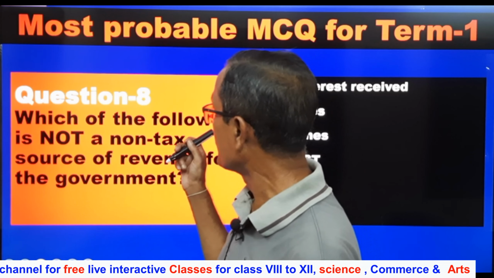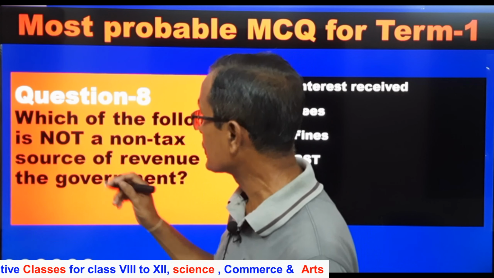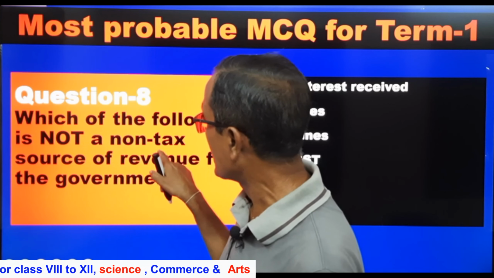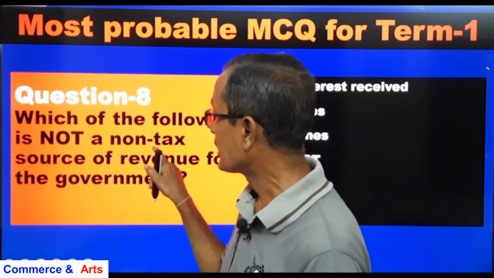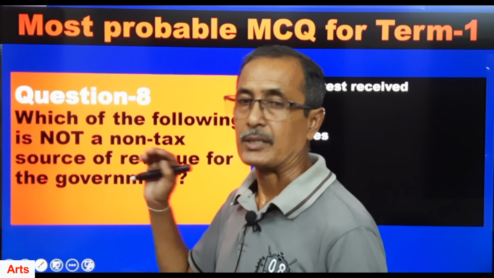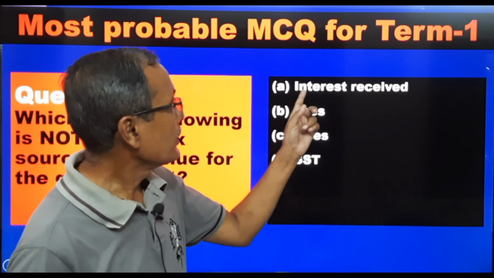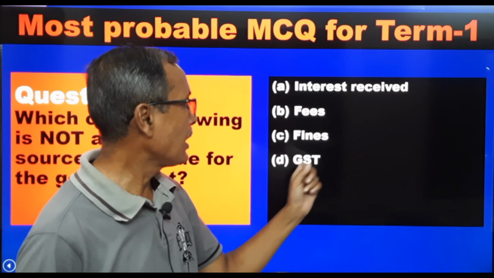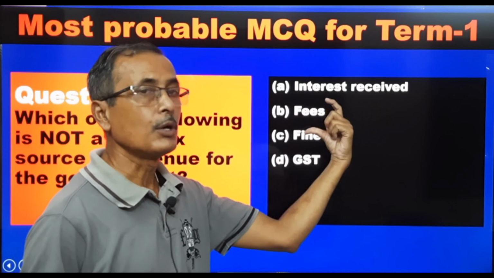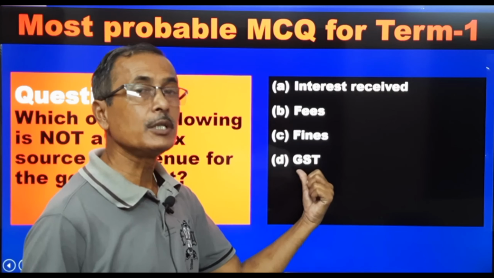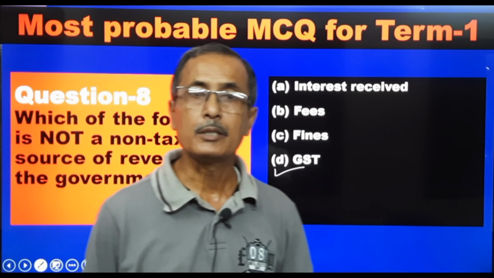Which of the following is not a non-tax source of revenue for the government? Now see here, not a non-tax. Both the items are negative. Both the not and non-tax means it's a positive tax. Okay, you take the matter in this way. So now options: interest received, fees, fines, GST. Now interest received, fees and fines, these are all non-tax and GST is your tax revenue. So your answer will be GST, goods and service tax.